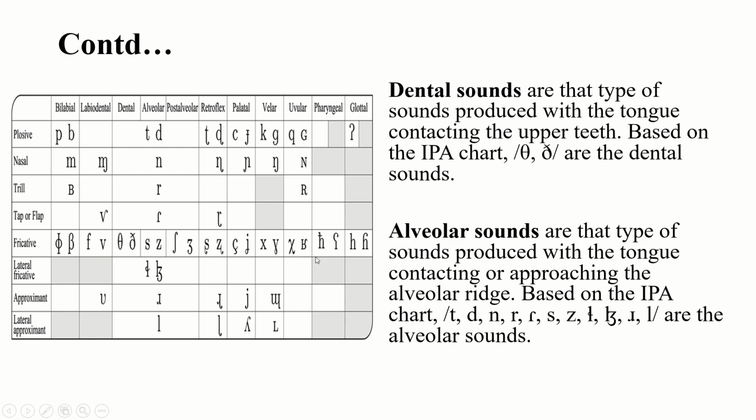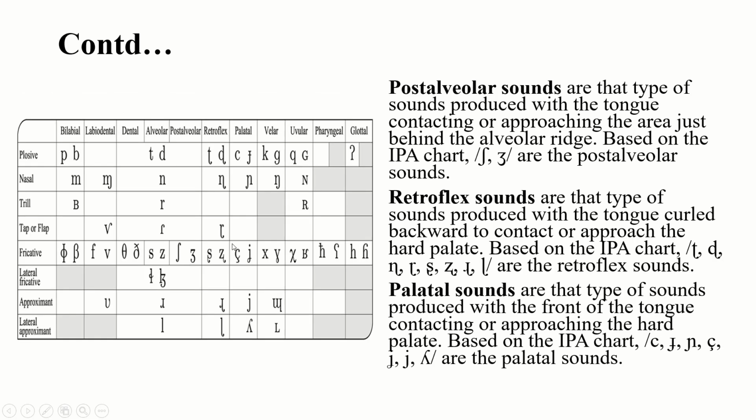Okay, dental sounds. How many dental sounds? Two only: theta and eth. And next one is alveolar sounds. Look at this chart and count these sounds which are given here. These are the alveolar. Next one is post-alveolar, these two sounds, and then retroflex.